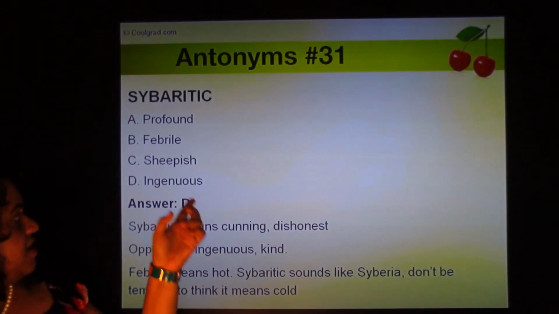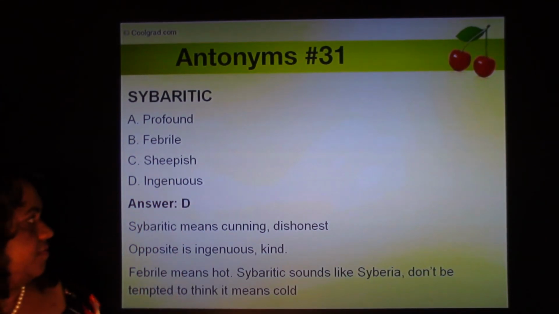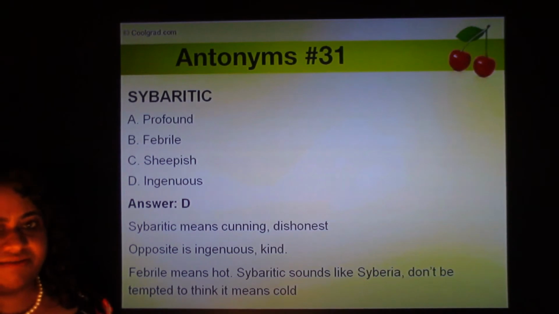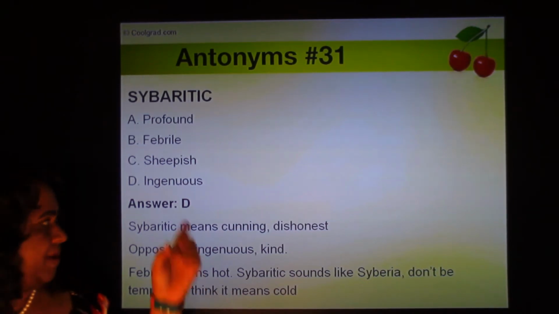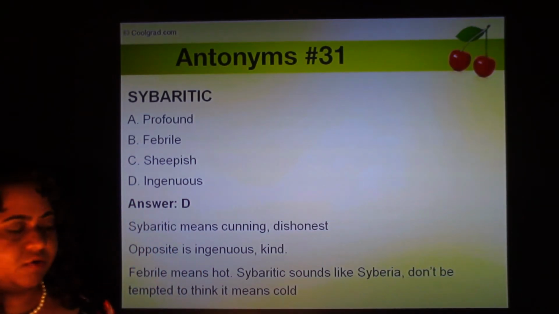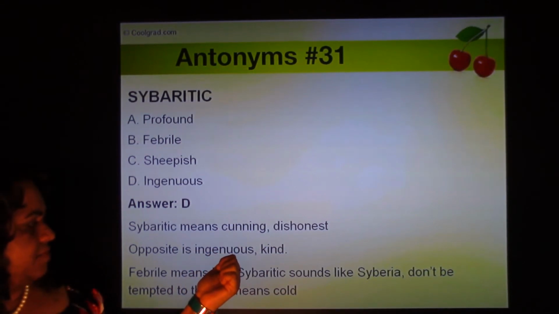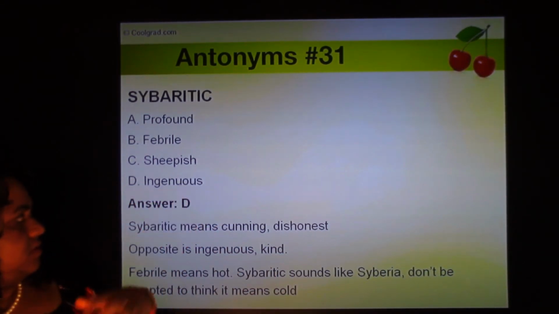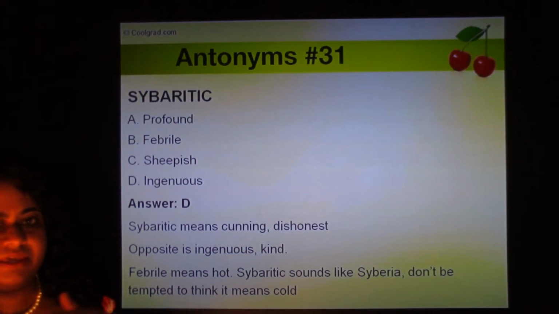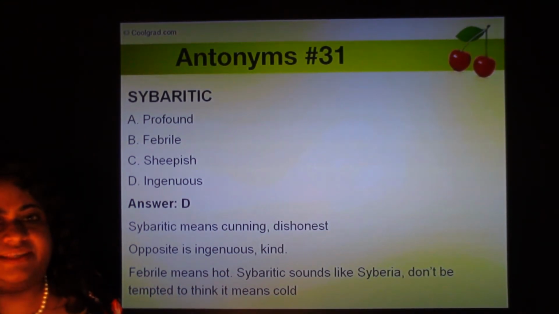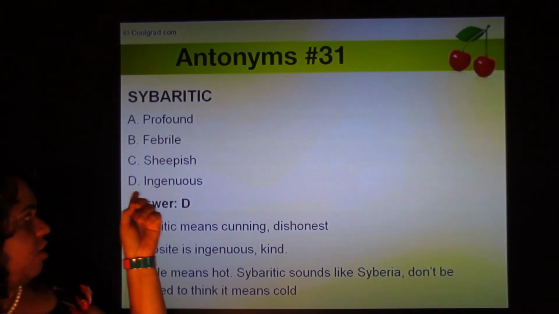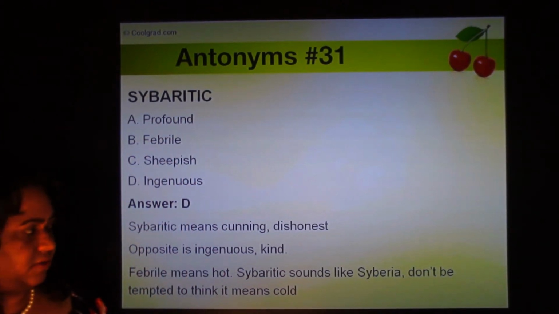And the opposite is ingenuous or kind. Ingenuous has nothing to do with being a genius. Remember, the spelling is different, the meaning is very different. Ingenuous means kind, simple, naive, without any deceit or trickery or cunning. So sybaritic is cunning, and the opposite is ingenuous.